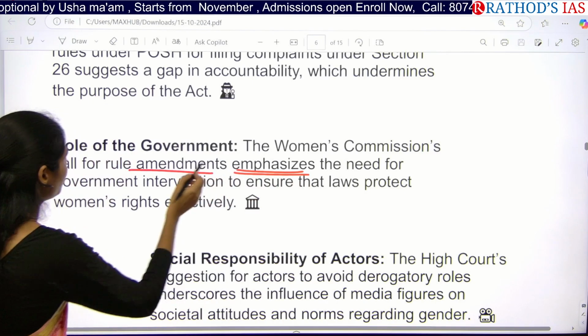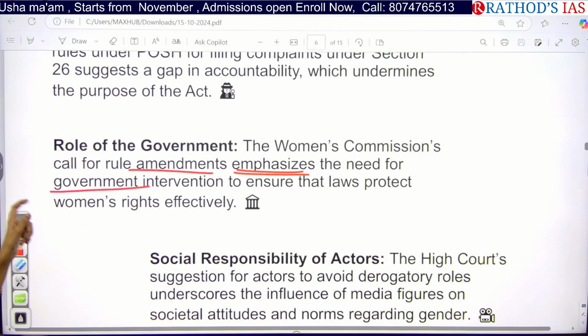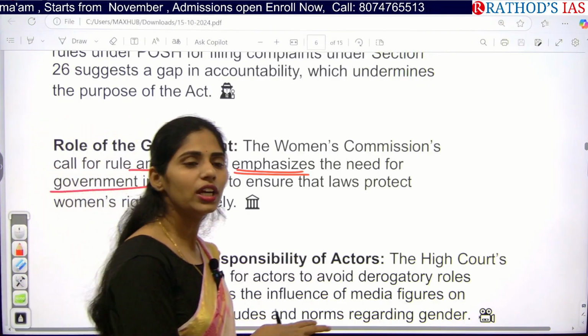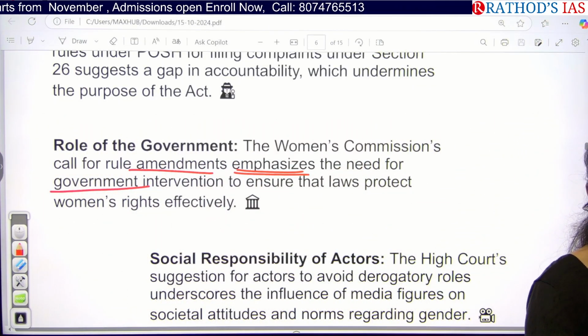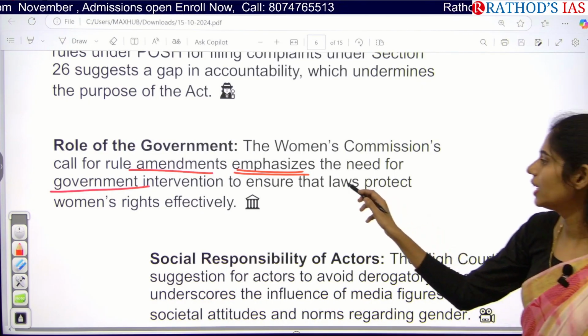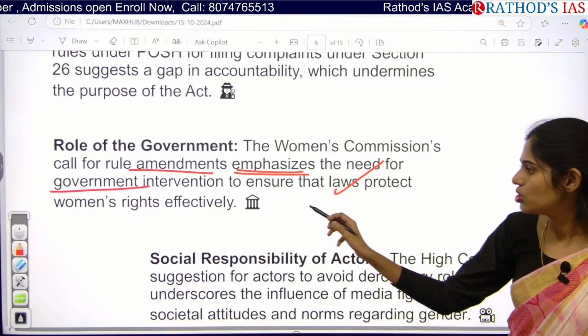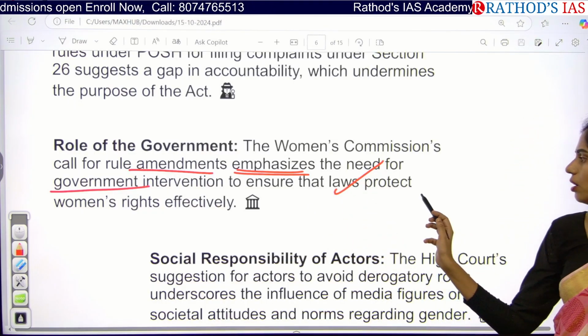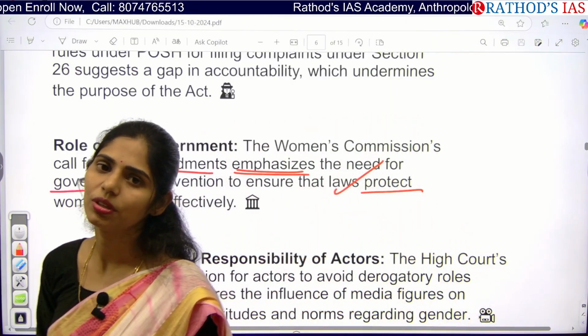That means we are especially focusing on the need for government intervention now. We are asking the High Court to come up with amendments to improve the compliance of this law. That means again we need proper intervention of government as well as judiciary to make laws to protect women's safety at the workplace.